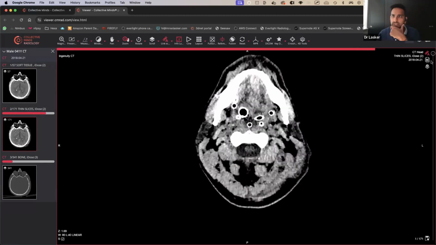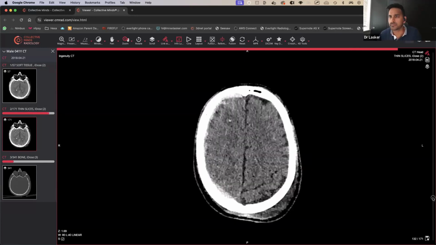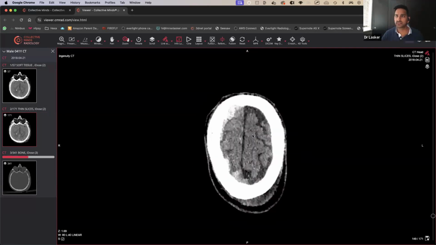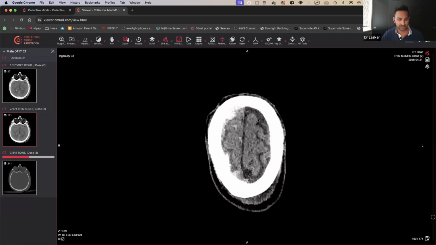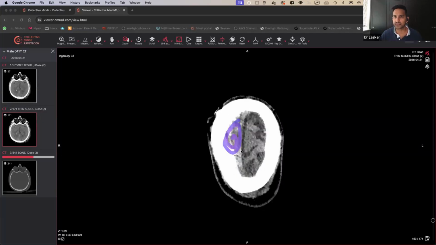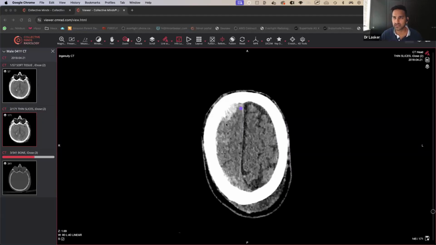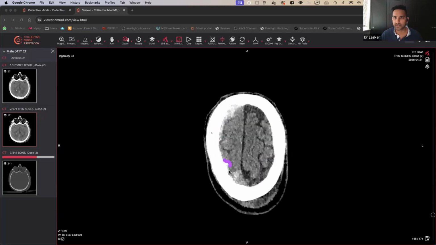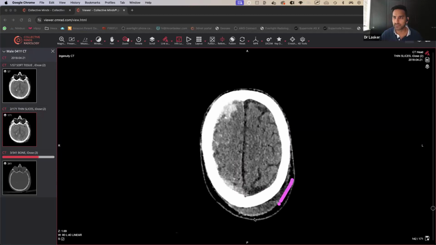Okay, so let's go from the very, very top. Okay, so first off, does it look asymmetrical? Yeah. Okay, so look at those CSF spaces there. That looks normal, but that one doesn't look so normal. The CSF spaces are gone here. So you're thinking there could be a bit of edema here. Okay, so definitely some edema. And as you come further down, there is some hyperdensity located within this region over here. And you've got a bit of a hyperdensity located within this region over here. Good. And you've got a big, big bump over here.